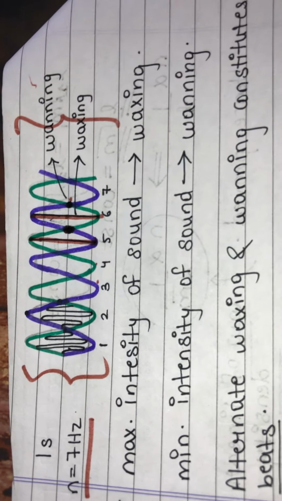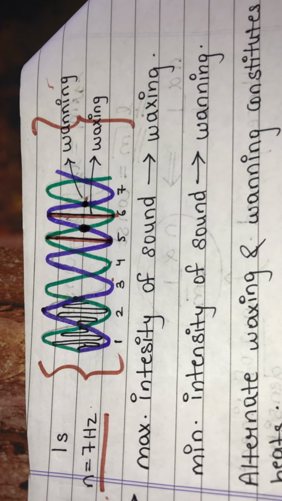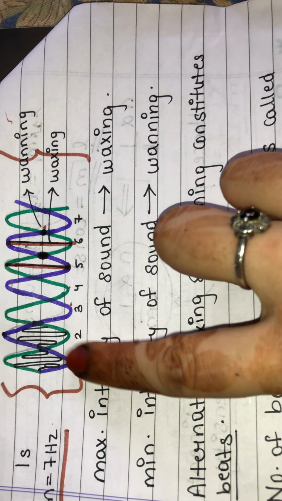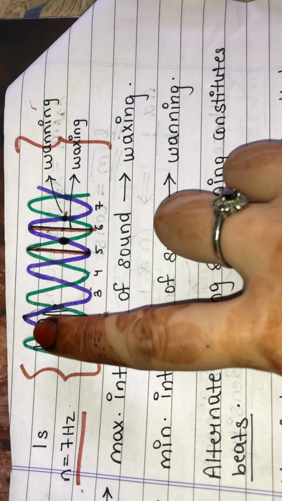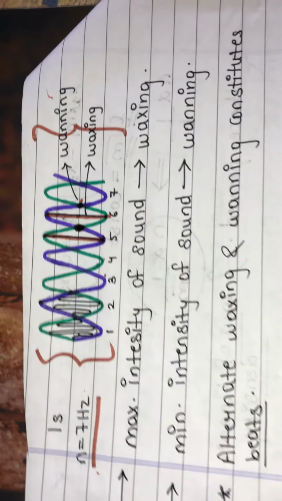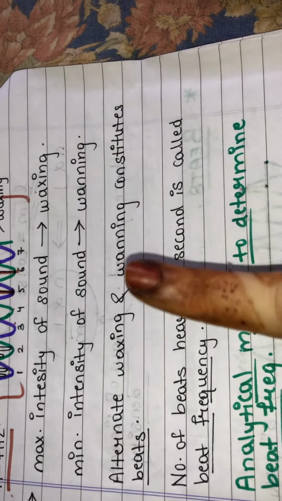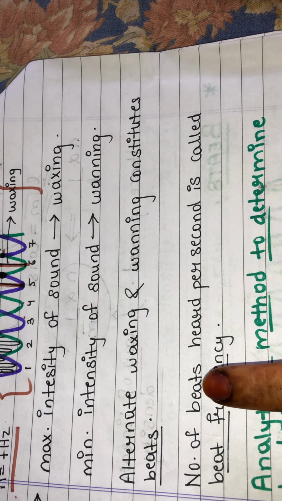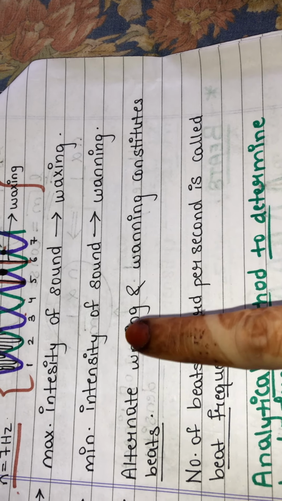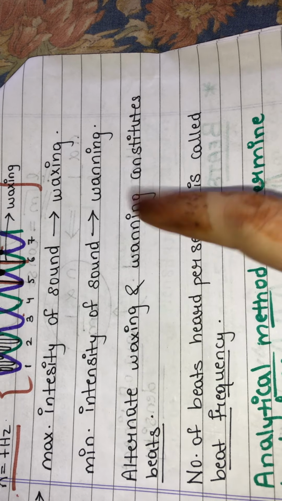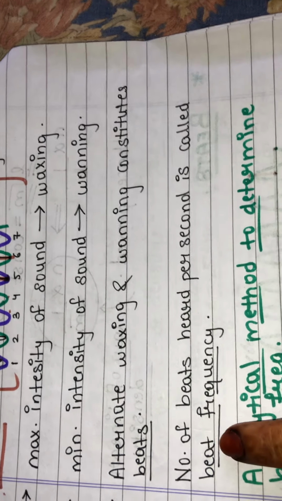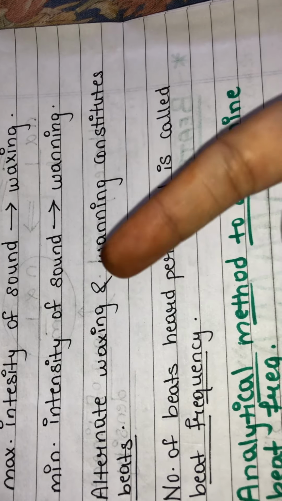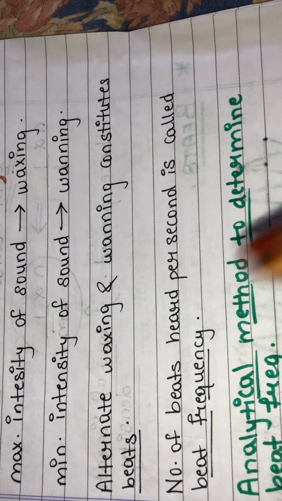For that a particular device is used. But here I am just explaining the number of times waxing and waning are produced, which helps us calculate beat frequency in 1 second. The number of beats heard, meaning how many waxing and waning are produced in 1 second, that is beat frequency, or how many beats you hear in 1 second, that is beat frequency.